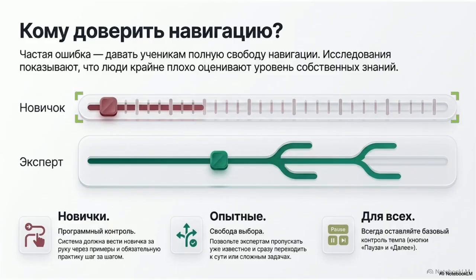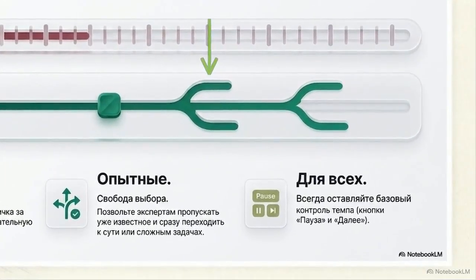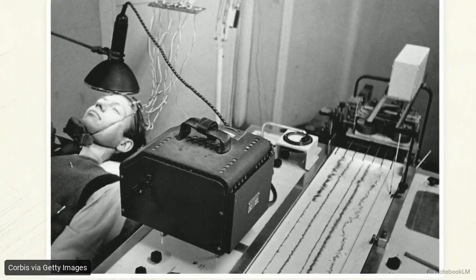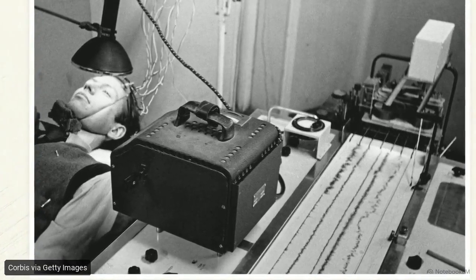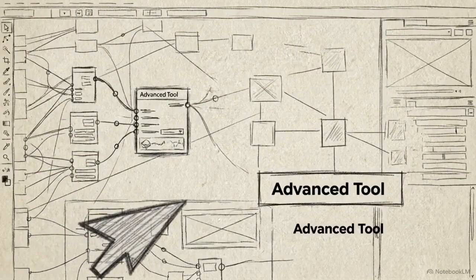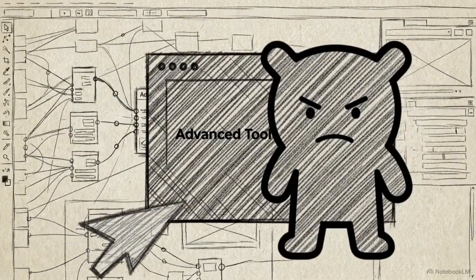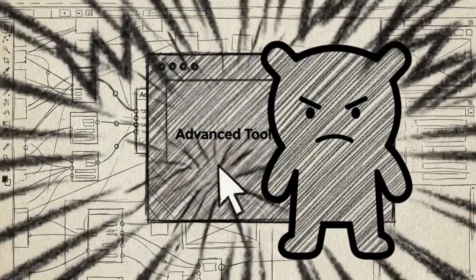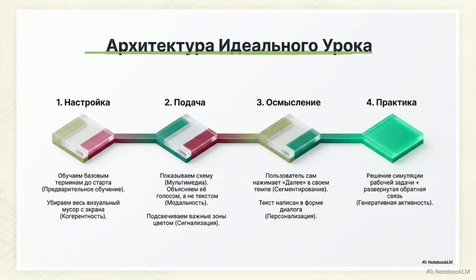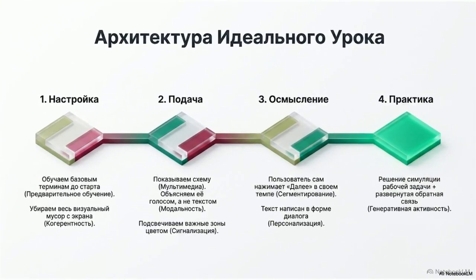They are established metrics backed by decades of randomized controlled trials and massive effect sizes. Digital architectures must adapt to the prior knowledge of the user. If they do not, the interface itself becomes a biological barrier to execution. This flowchart synthesizes these biological rules into a single, definitive architecture for digital instruction. It moves linearly from clearing visual noise to balancing the sensory channels, segmenting the pace, and finally, demanding generative practice.